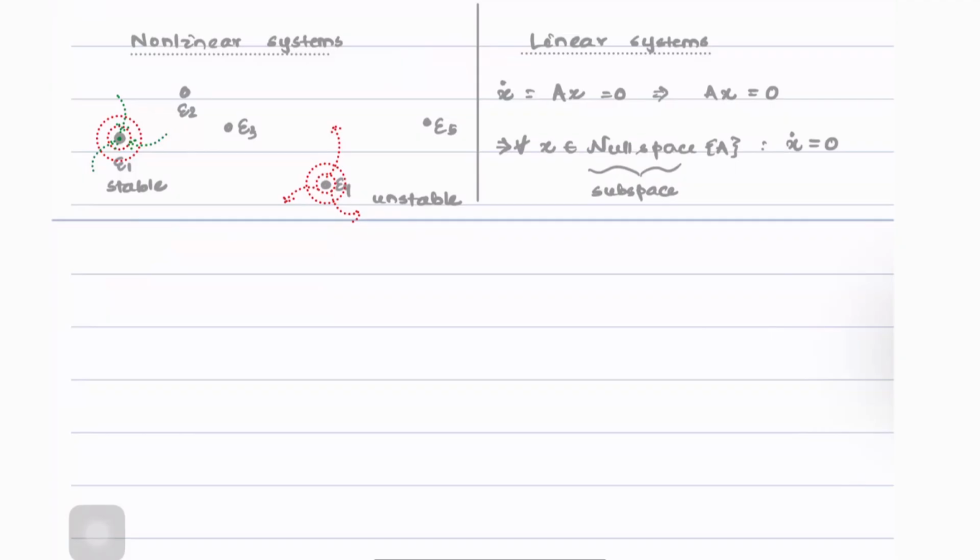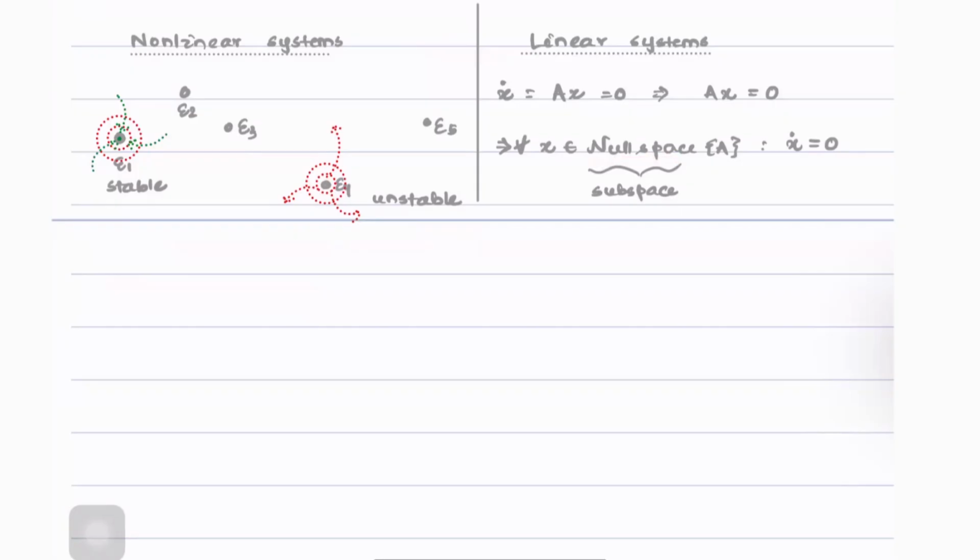If the null space has a dimension equal to 0, meaning x equals 0 is the only point for which Ax goes to 0, then in that case, there's just one equilibrium point, which is x equals 0, the origin. However, whenever the null space has a dimension greater than or equal to 1, every point in the null space is an equilibrium point, meaning we now have infinitely many equilibrium points.